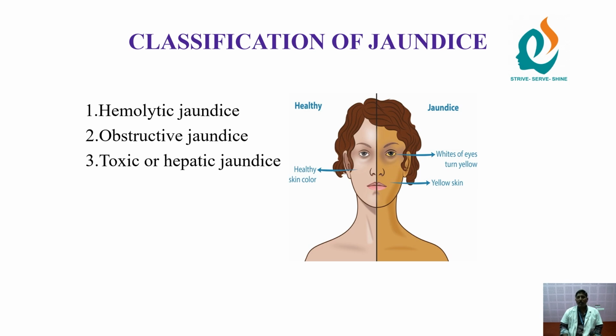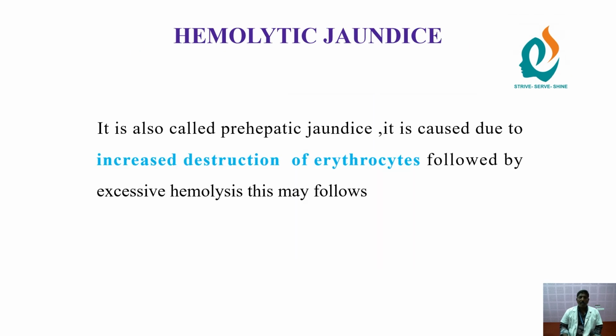Next, classifications of jaundice. First one, hemolytic jaundice. Second one, obstructive jaundice. Third one, toxic or hepatic jaundice. Hemolytic jaundice is otherwise known as prehepatic jaundice. Obstructive jaundice is otherwise known as post-hepatic jaundice. Toxic or hepatic jaundice.